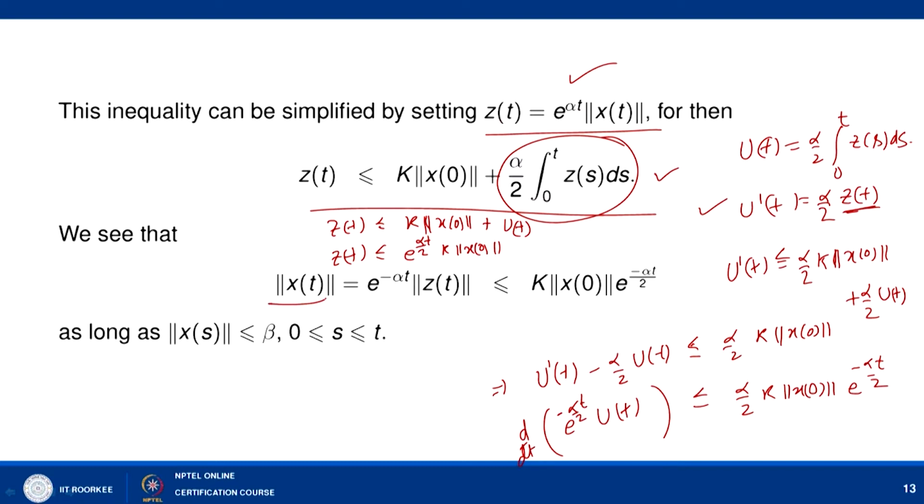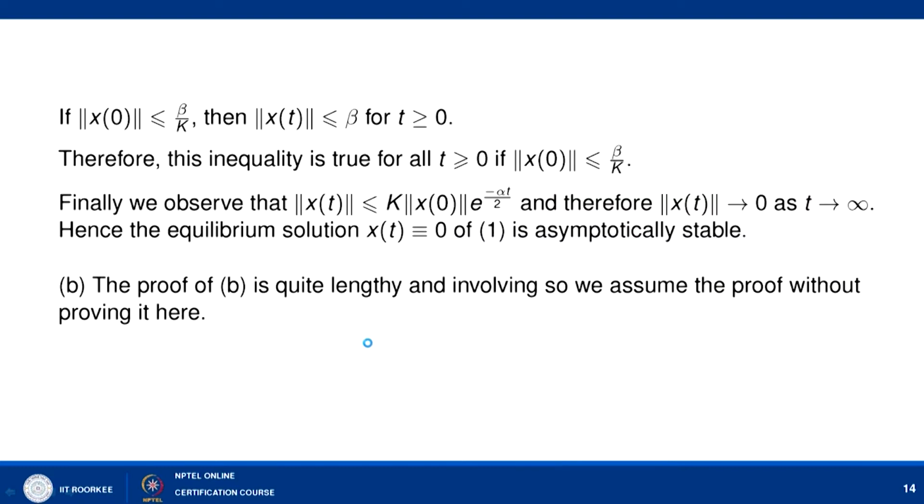So, norm of x t is equal to e to the power minus alpha t into norm of z t, and that we can write here as k times norm of x 0 e to the power minus alpha t by 2, provided that norm of x s is less than or equal to beta, where s lies between 0 and t.